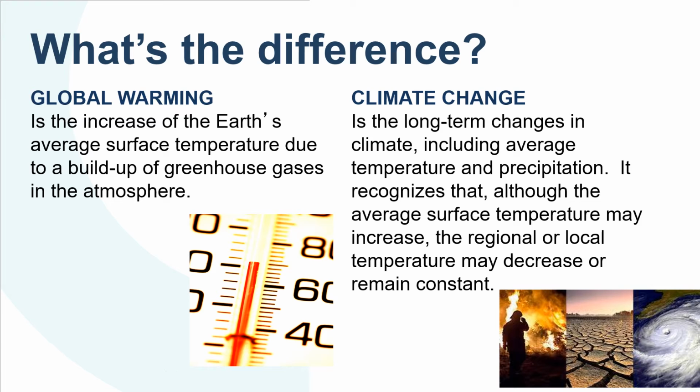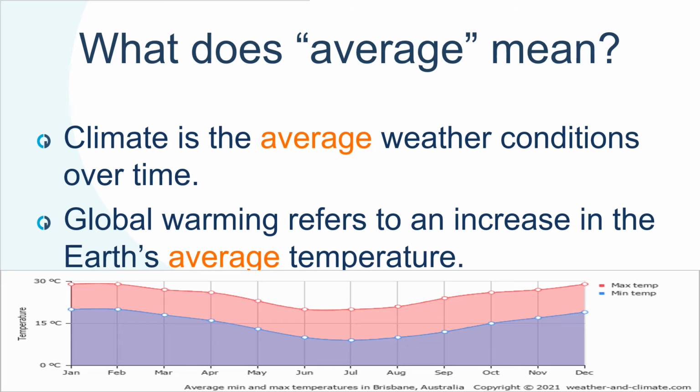It recognizes that although the average surface temperature may increase, the regional or local temperature may decrease or remain constant. So what does average mean? So climate is average weather condition. Global warming refers to an increase in Earth's average temperature.